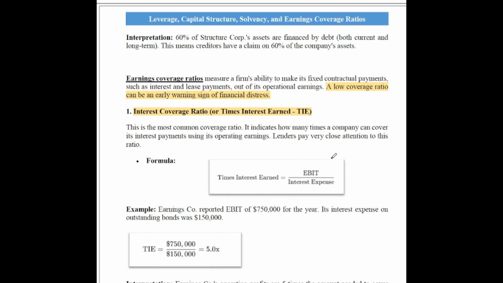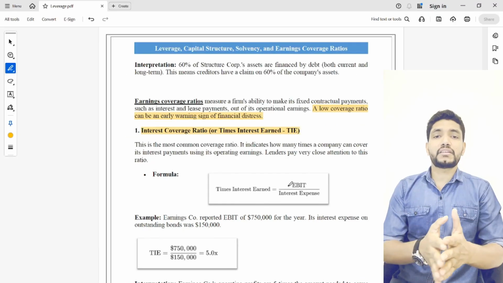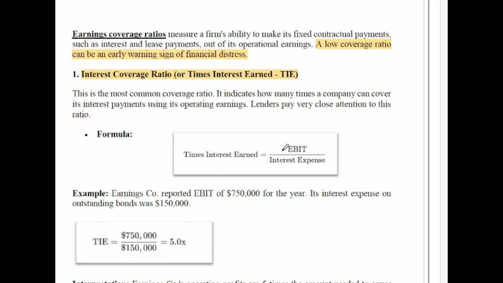That means EBIT divided by interest expenses. That means how many times the company can pay its interest expenses by using its EBIT. If the ratio is higher, the company has more ability to pay its interest expenses. If the ratio is lower, the company has only limited ability to pay its interest expenses.